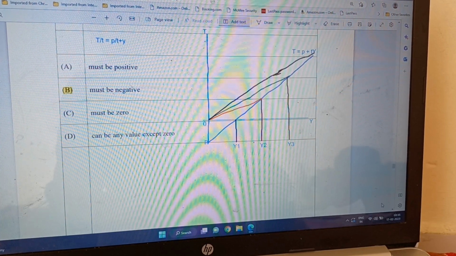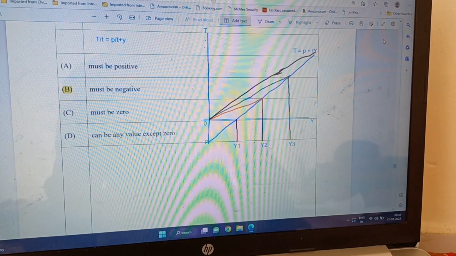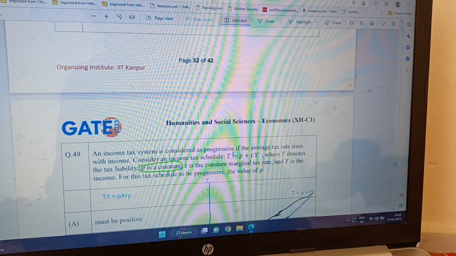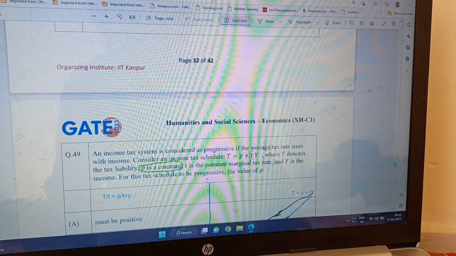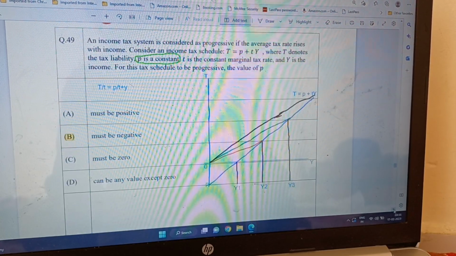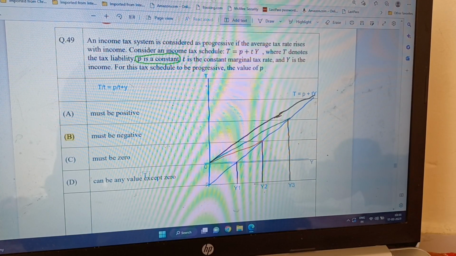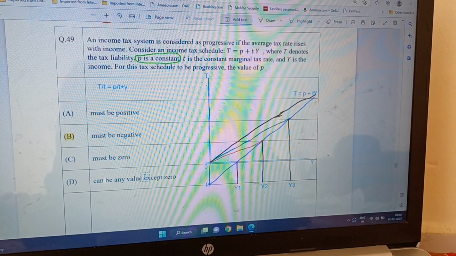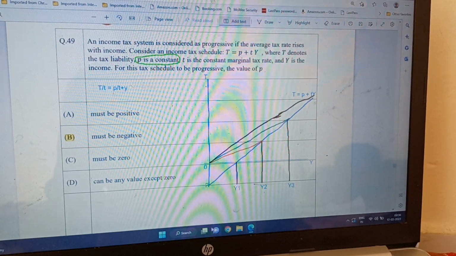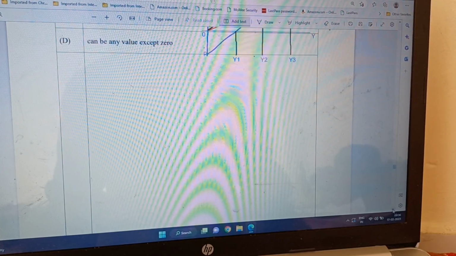And must be zero. No. If we put P zero, then the tax becomes just Ty. If we put here P zero, then T is equal to Ty, and it becomes our proportional tax rate. So it cannot be progressive. And then D can be any value except 0. No, it cannot be positive value. It has to be negative value. So D is also not correct. Only B is correct. So let me show you how it is actually working.